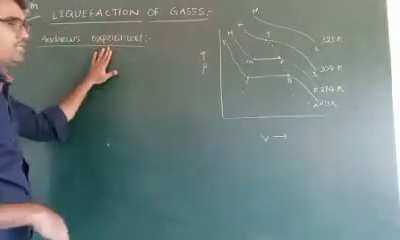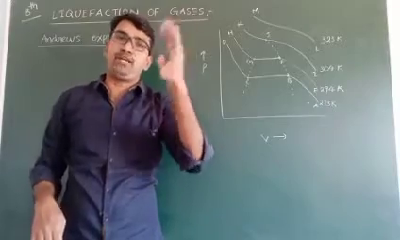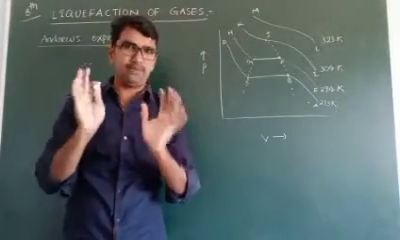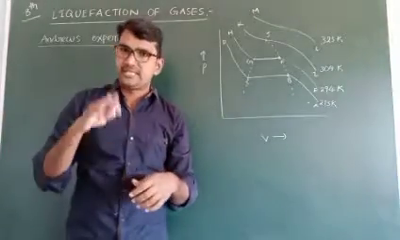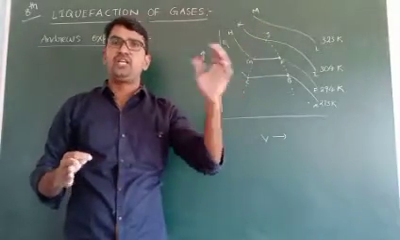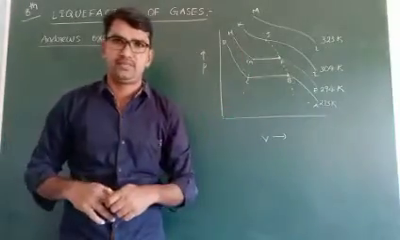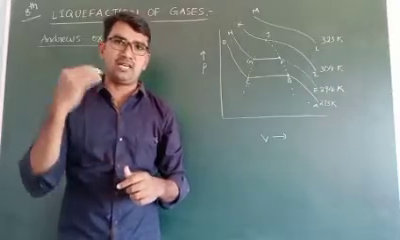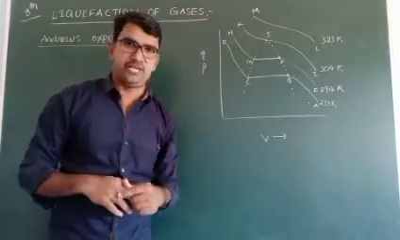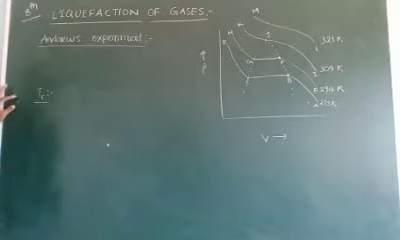So this Andrews experiment tells that any gas maintains a critical temperature. Only some gases are converted into liquids, and such gases maintain a critical temperature. Critical temperature means above this temperature there is no chance of conversion of gas into liquid, even if you apply more pressure. That temperature limit is called critical temperature. Write TC. TC means critical temperature, the temperature above which a gas cannot be liquefied.